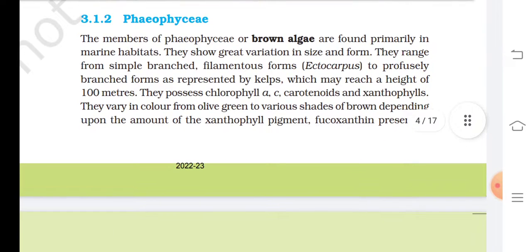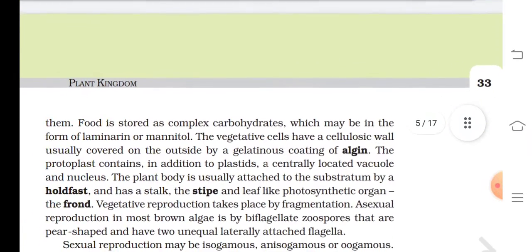3.1.2 Phaeophyceae. The members of Phaeophyceae, or brown algae, are primarily found in marine habitats. They show great variation in size and form. They range from simple branched filamentous forms, Ectocarpus, to profusely branched forms as represented by kelps, which may reach a height of 100 meters. They possess chlorophyll a, c, carotenoids and xanthophyll. They vary in color from olive green to various shades of brown depending upon the amount of the xanthophyll pigment fucoxanthin present in them.